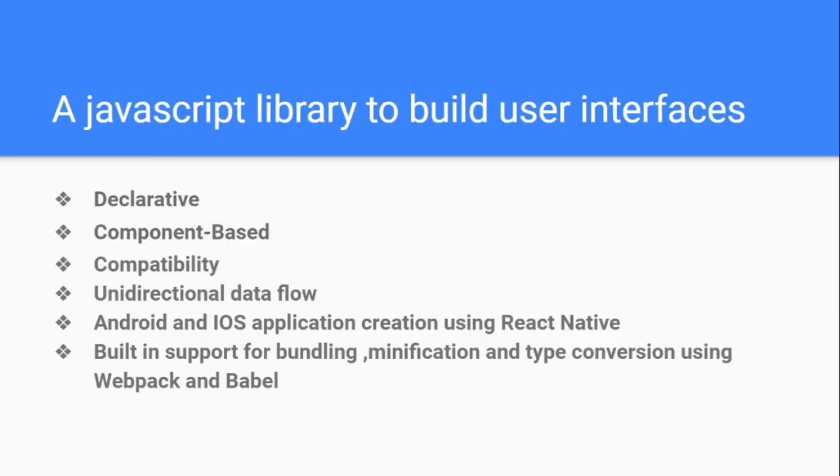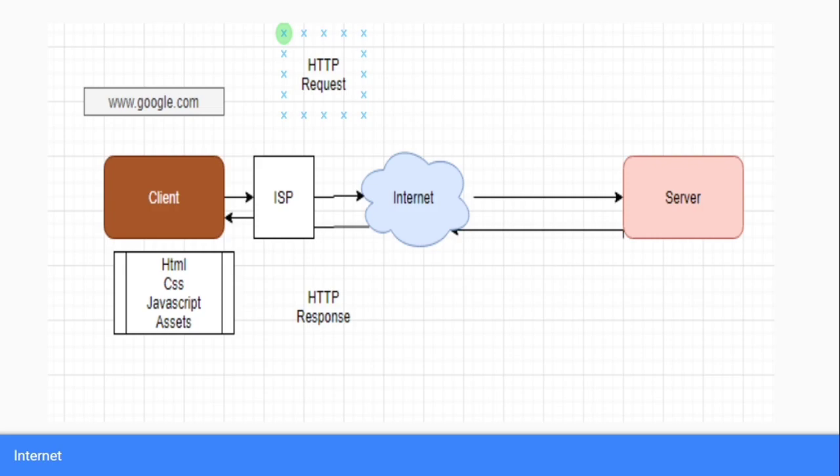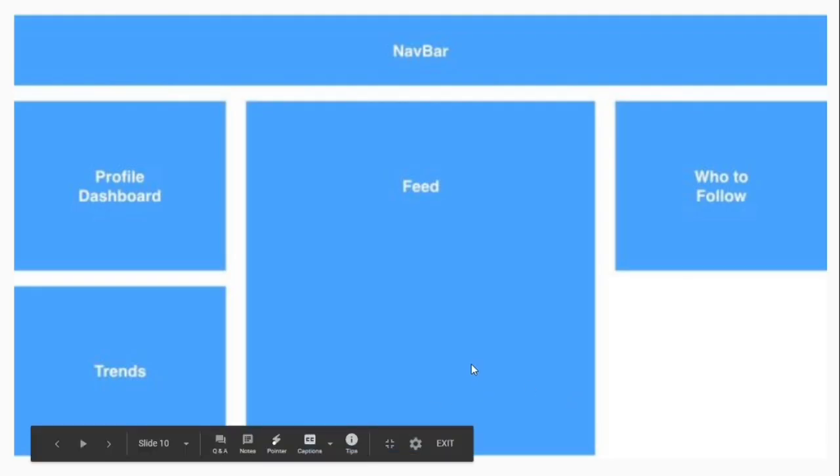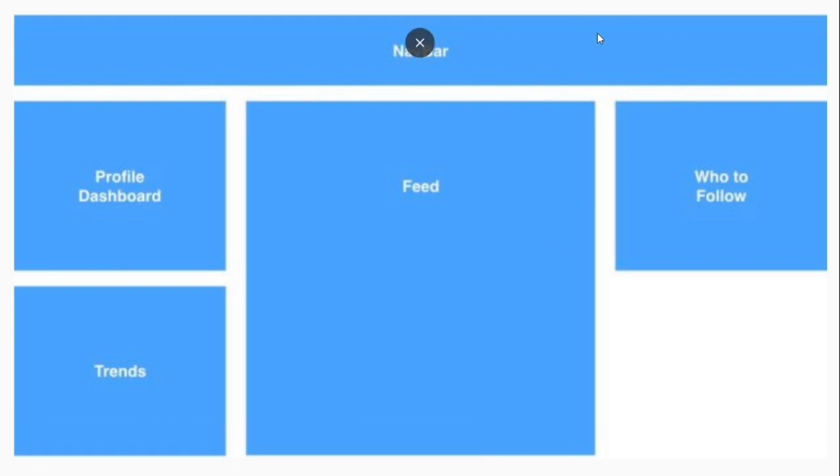Then we can go to the second point, that it is component based. I already told you that in React we divide each part into a separate component. So what is the benefit of that? Let's discuss the benefit of having separate components. First, as I told you, we'll have separate business logic for each one.